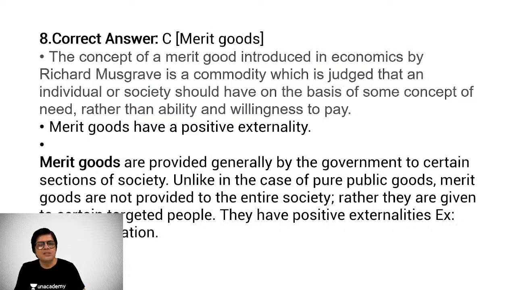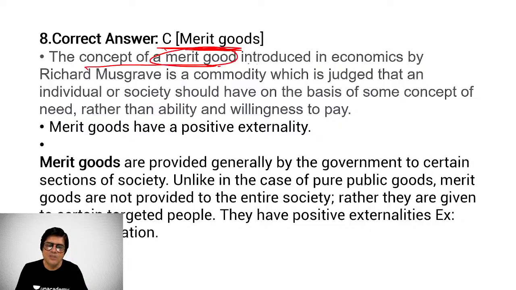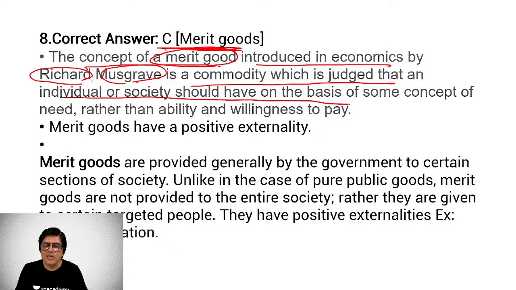They're merit goods. So what are merit goods? Now, C is the obvious answer to this question. The concept of a merit good was introduced in economics by Richard Musgrave. It's a commodity which is judged that an individual or society should have on the basis of some concept of need rather than ability and willingness to pay.